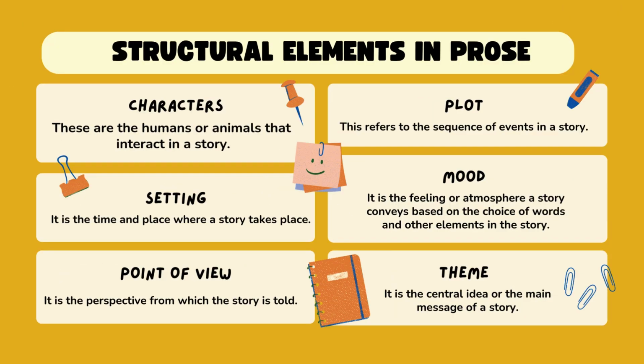Structural elements in prose. Characters: these are the humans or animals that interact in a story. Setting: it's the time and place where a story takes place. Point of view is the perspective from which the story is told. Plot refers to the sequence of events in a story. Mood is the feeling or atmosphere a story conveys based on the choice of words and other elements in the story. Theme is the central idea or main message of a story.